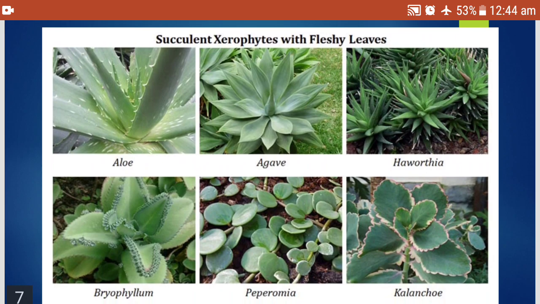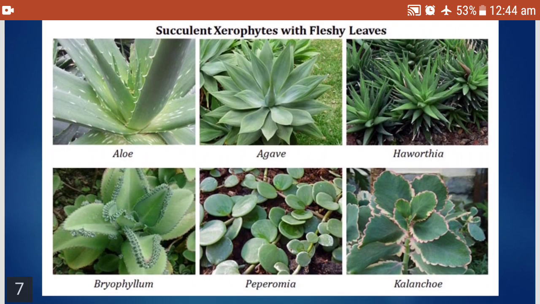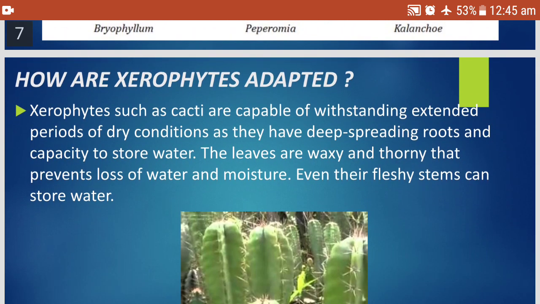Can you see here some succulent xerophytes with the fleshy leaves? Yes, aloe, agave, haworthia, bryophyllum, peperomia, kalanchoe. There are many in your textbook also.